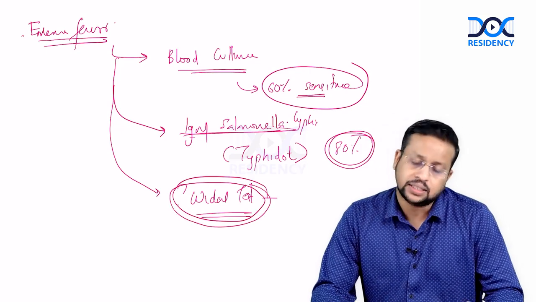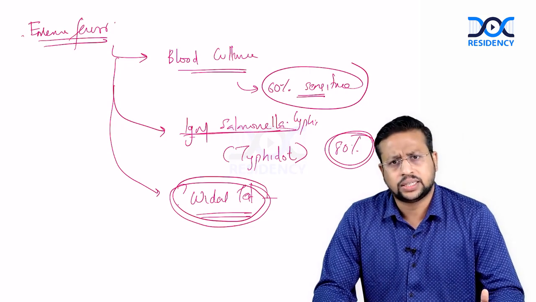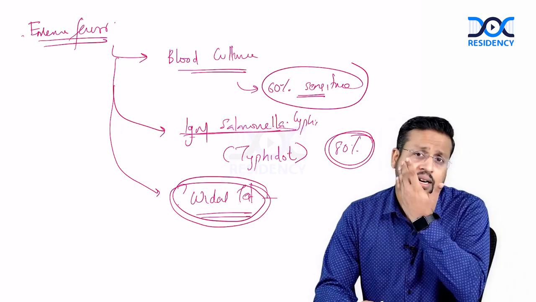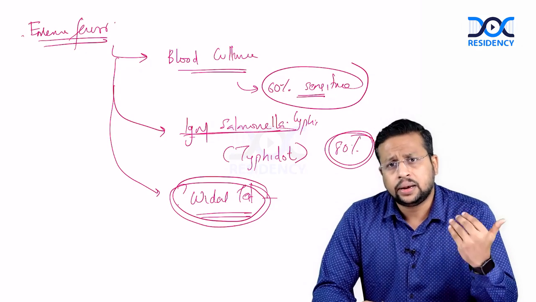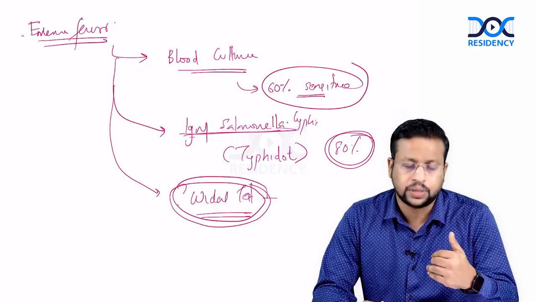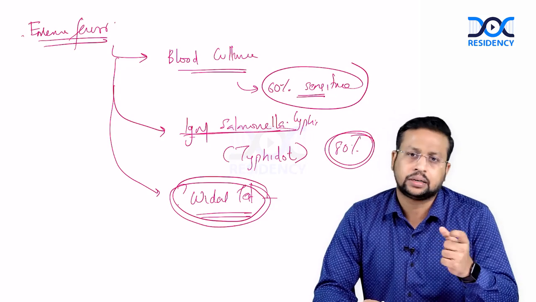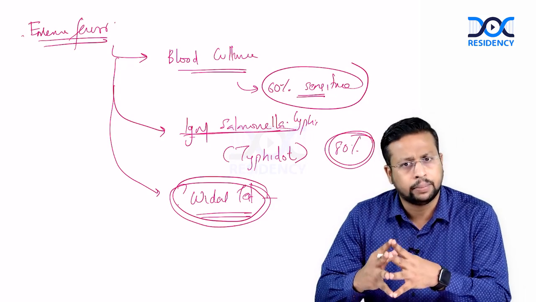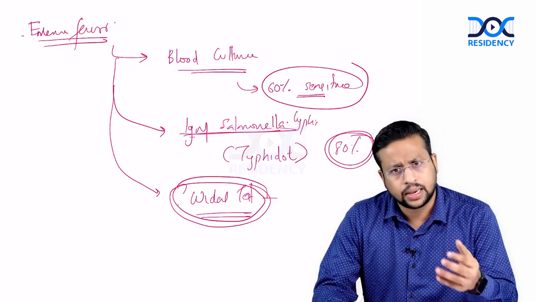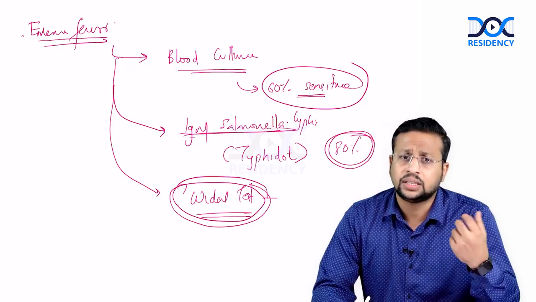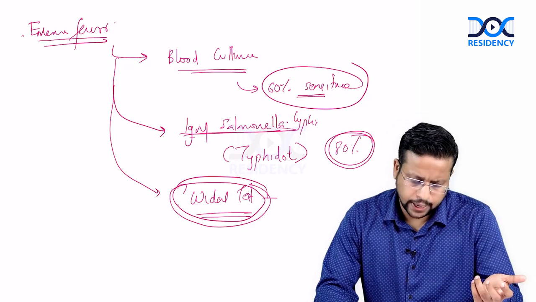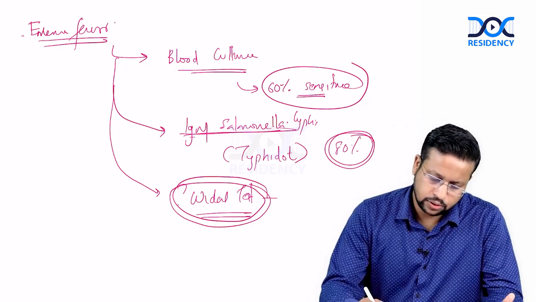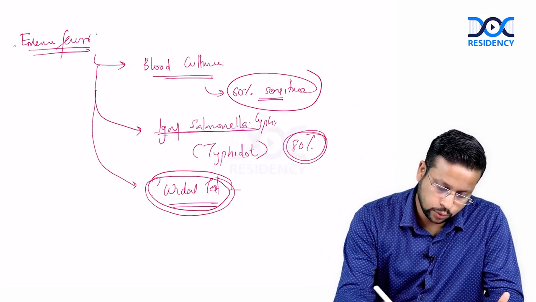So either blood culture and IgM Salmonella typhi, but even if the blood culture is negative, in India, when a patient of this kind presents, you always suspect enteric fever, and it is also okay to start empirical treatment and assess the response to the treatment. So that is enteric fever. These are the investigations which I want first.